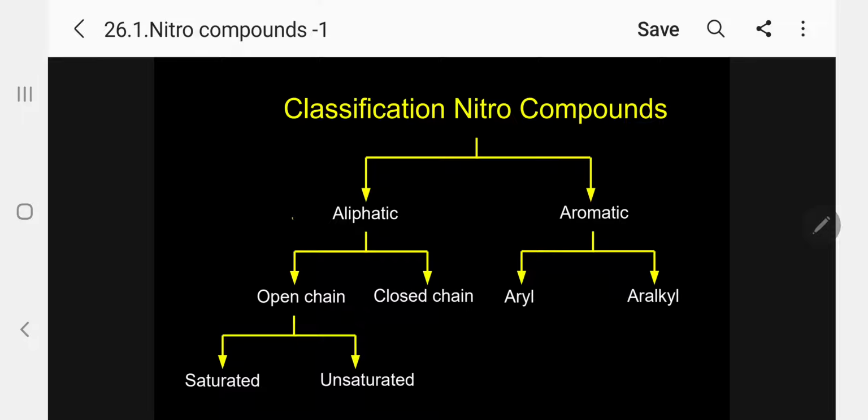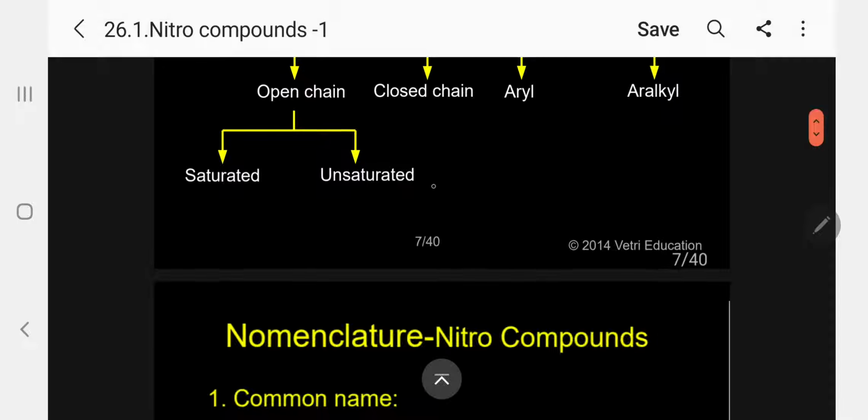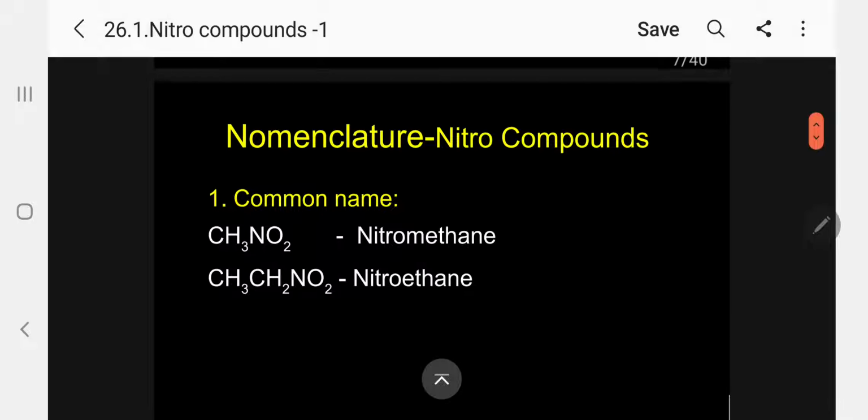It is classified into aliphatic and aromatic. We already know how to differentiate aliphatic and aromatic. Aliphatic is again open chain and closed chain. Open chain is again saturated and unsaturated. Aromatic has aryl and alkyl. In all the examples we have simply changed the functional group. The remaining will be the same.